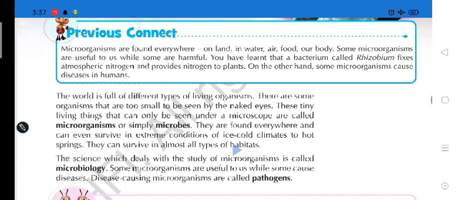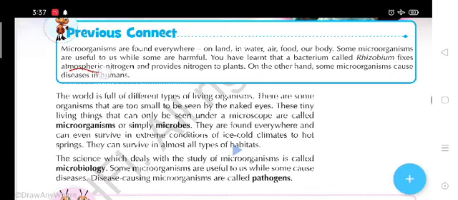You have learned that a bacterium called rhizobium fixes atmospheric nitrogen. Students, I told you that nitrogen fixation can be done by rhizobium bacteria, which are present in the root nodules of leguminous plants. They provide nitrogen to plants. Rhizobium helps to convert atmospheric nitrogen into a water soluble form.